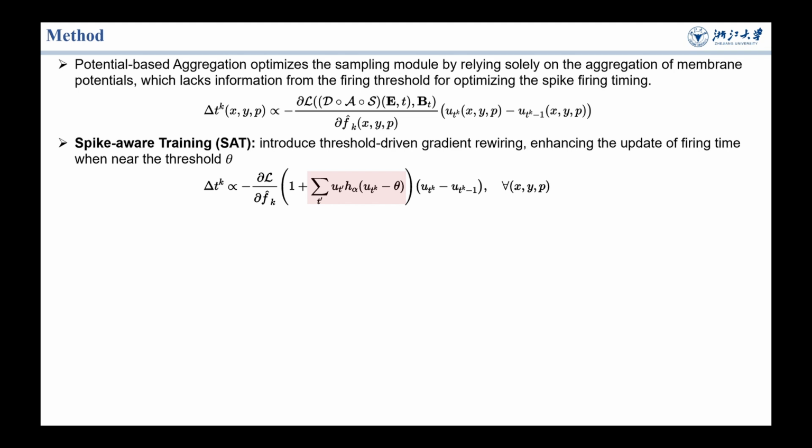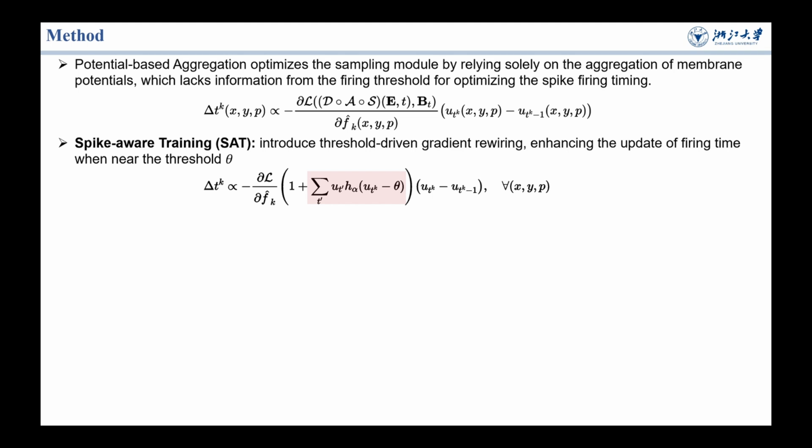However, the aggregation method implicitly optimizes the sampling module by relying solely on membrane potential accumulation, without accounting for the firing threshold, which is crucial for determining spike timing. To address this, we propose spike-aware training, SAT, which incorporates spike firing into the aggregation function and introduces threshold-driven gradient rewiring.